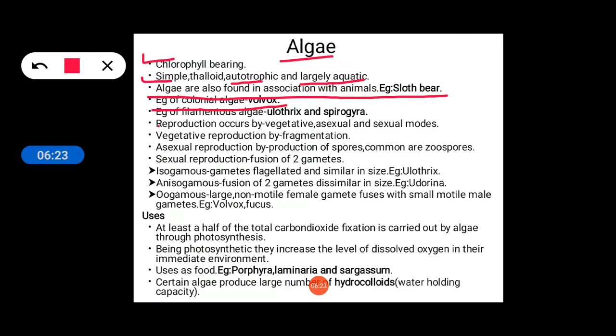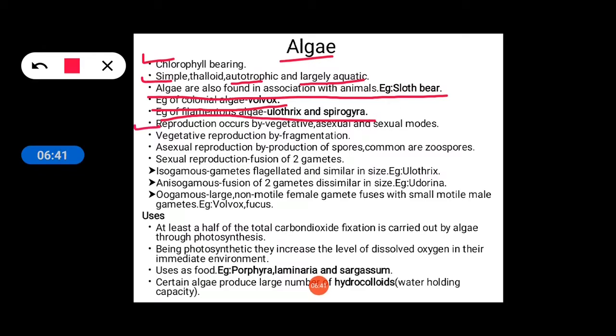Examples of filamentous algae are Ulothrix and Spirogyra. Filamentous means where filaments are present. Filaments are thread-like structures. So such examples of filamentous algae are Ulothrix and Spirogyra.